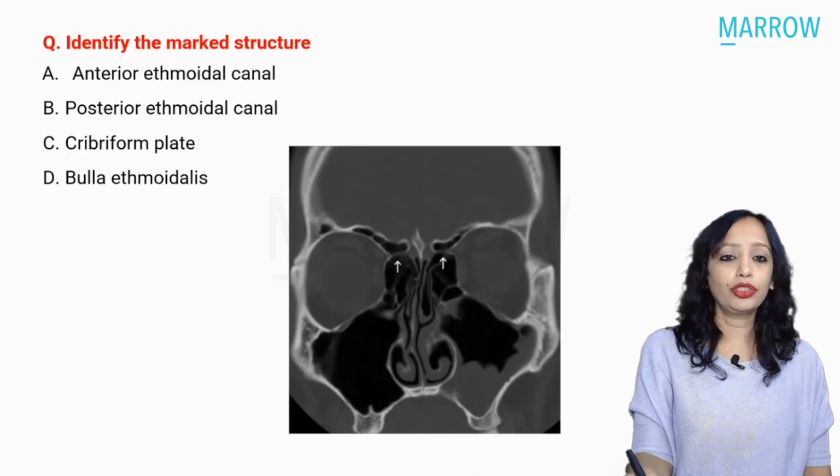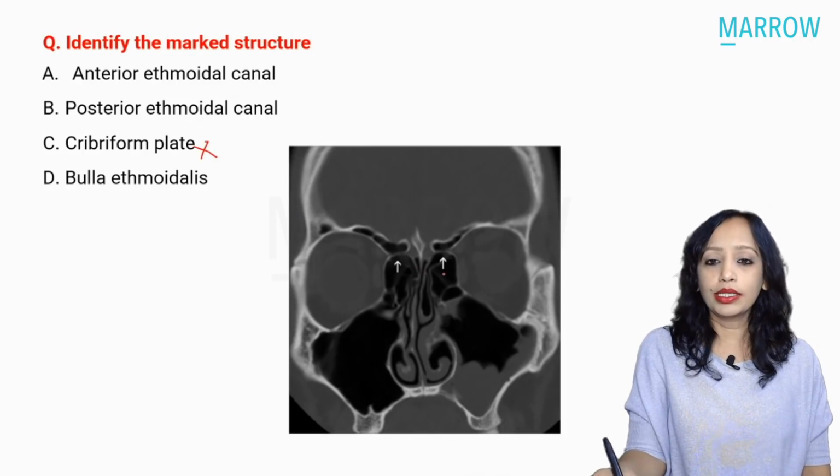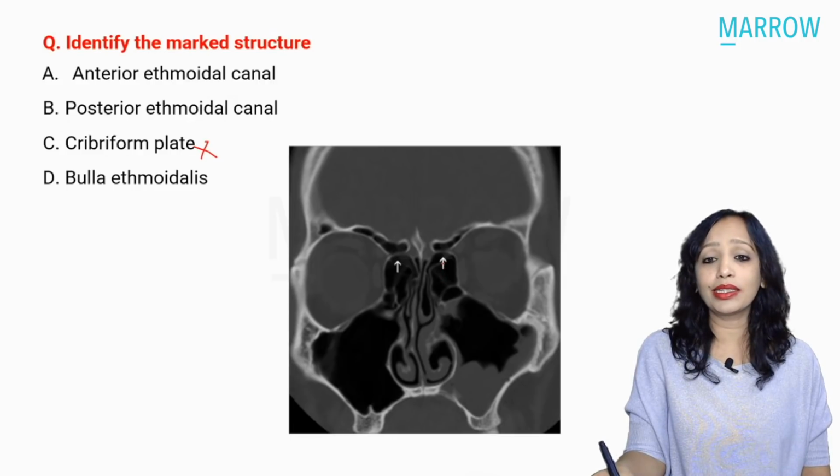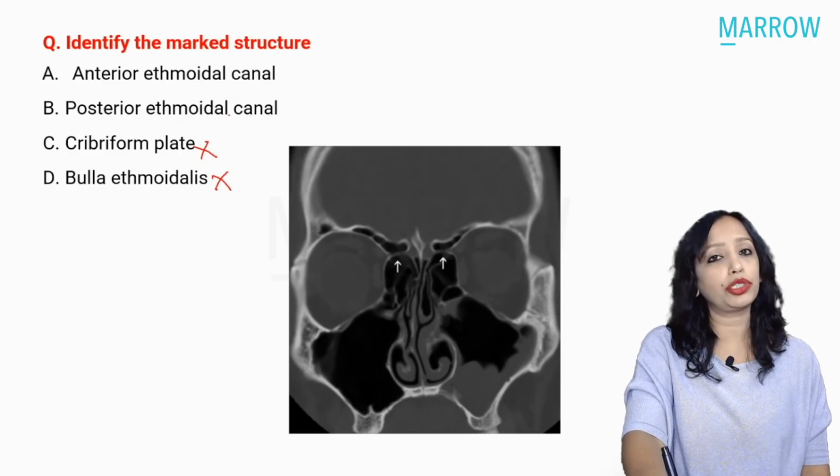Another choice we have here is bulla ethmoidalis. Bulla ethmoidalis is the largest anterior ethmoidal air cell, and we can see that this is definitely not pointing at one of the air cells. So this is also not bulla ethmoidalis. So we are left with two choices: anterior ethmoidal canal and posterior ethmoidal canal.